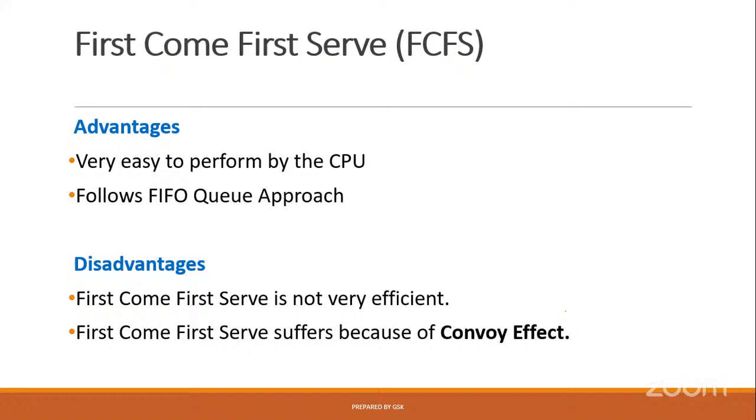In the same way, assume that we have 10 processes, P1 to P10. P1, P2, P3, and so on up to P9 take 10 seconds each to execute, let us say. But P10 takes only 1 second to execute. It is a very small process, but it has to wait until the completion of P1, P2, P3, up to P9. Only after completion of execution of P1 to P9 does P10 enter the execution stage. So this is called convoy effect. P10 has to wait for a long period of time. This is convoy effect.